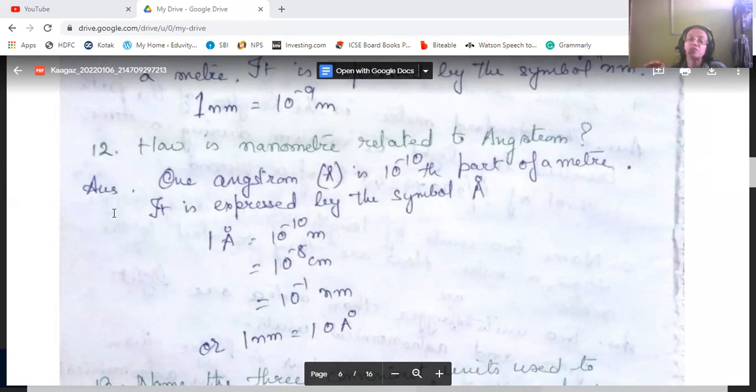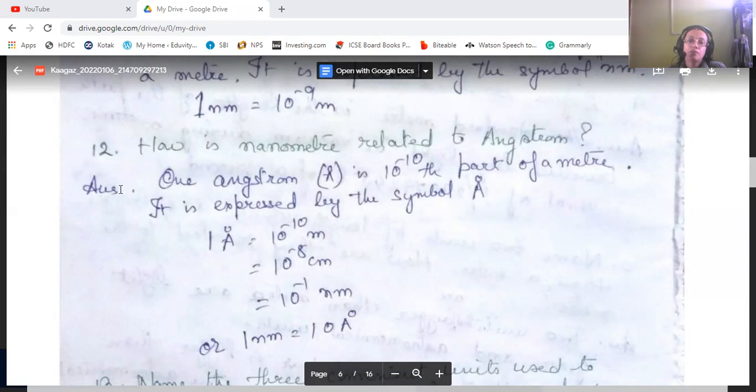So 1 angstrom is equal to 10 to the power minus 10 meters, or 10 to the power minus 8 centimeters, or 10 to the power minus 1 nanometers. Or you can say 1 nanometer is equal to 10 angstrom.